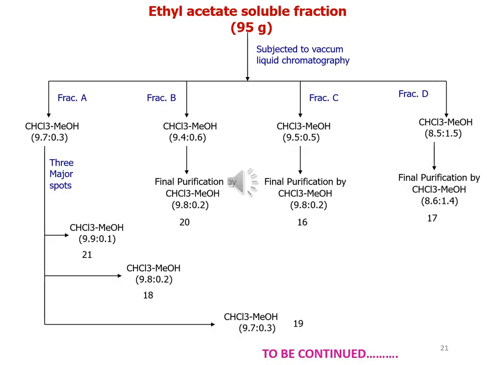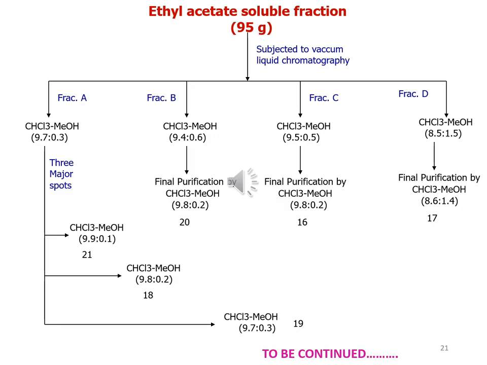The ethyl acetate soluble fraction, 95 gram, is further subjected to column chromatography using an organic solvent system, that is n-hexane, chloroform, chloroform-methanol, and methanol. In this way, we obtain a total of 4 fractions: fraction A, fraction B, fraction C, and fraction D. Fraction A is subjected to column chromatography over silica gel eluting with 9.7 and 0.3% chloroform-methanol.